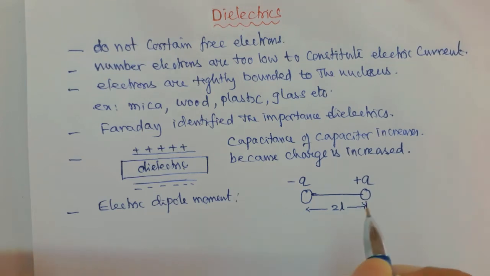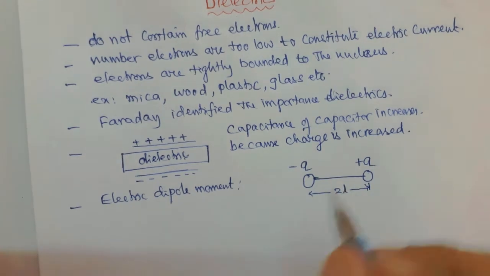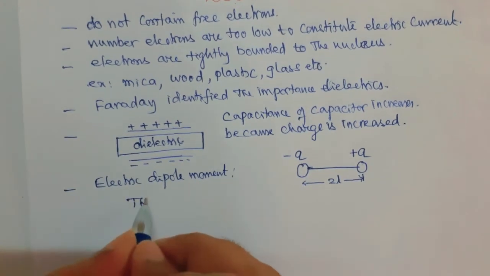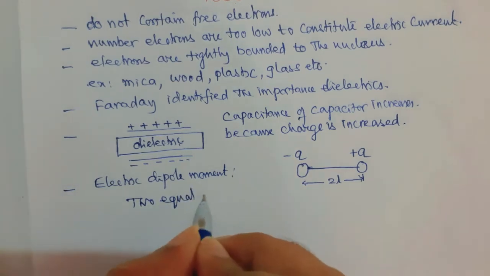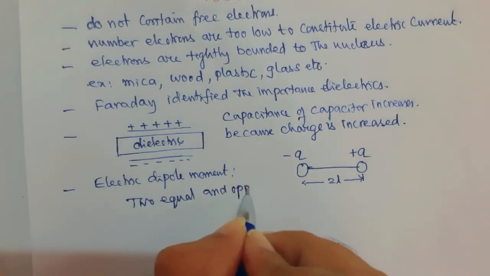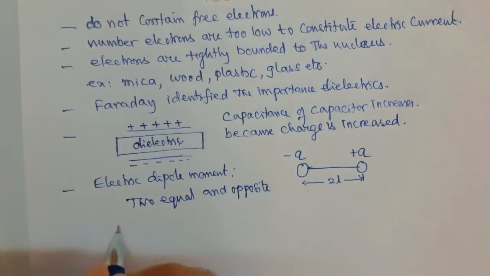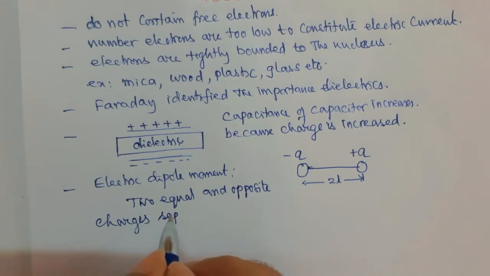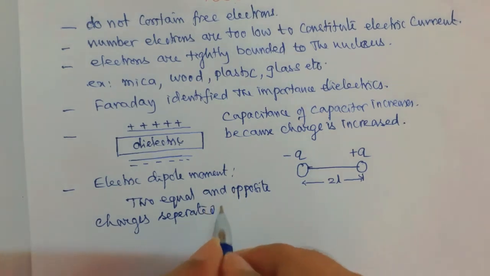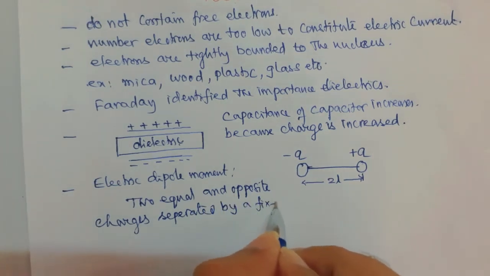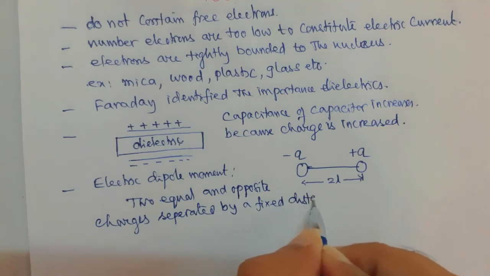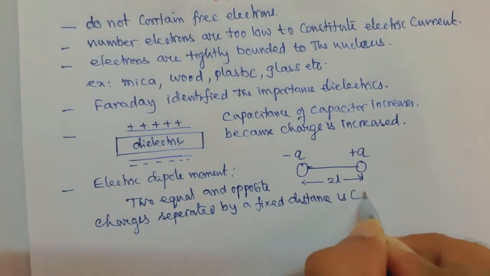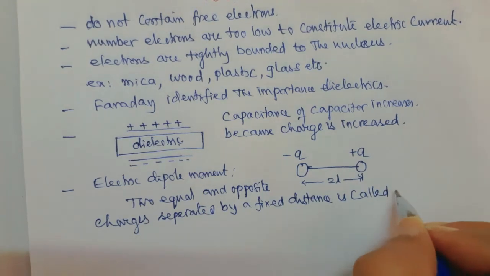Two equal and opposite charges separated by a fixed distance is called an electric dipole.